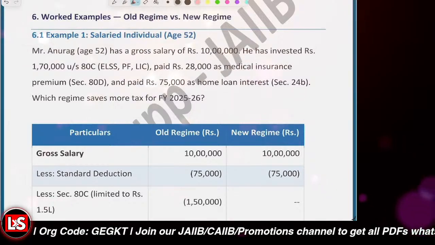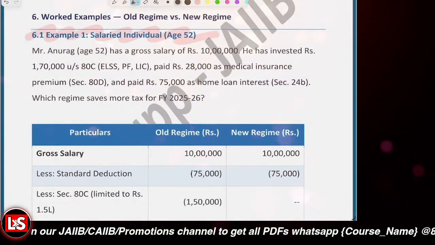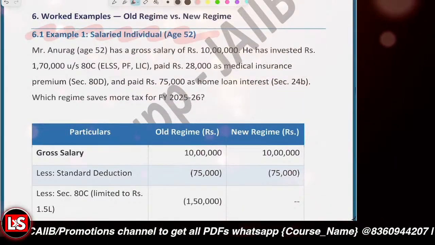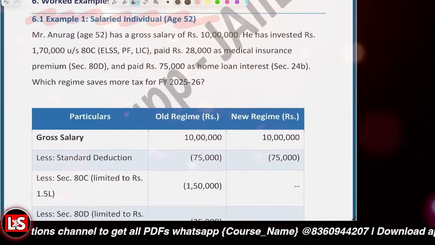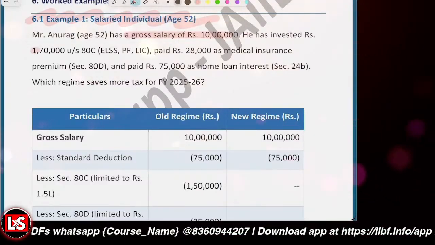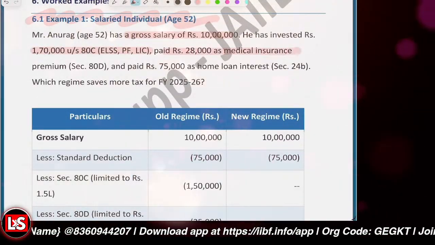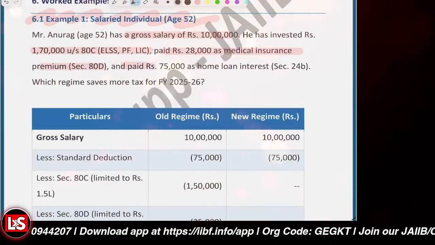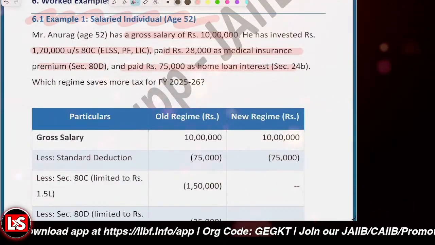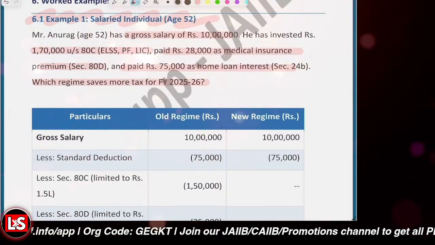After that, it's about which tax regime is better. Example 1 is for a salaried individual aged 52. Mr. Anurag, aged 52, has a gross salary of 10 lakh. He has invested 1,70,000 under Section 80C, paid rupees 28,000 as a medical insurance premium, and paid rupees 75,000 as home loan interest. Which regime will save more tax?